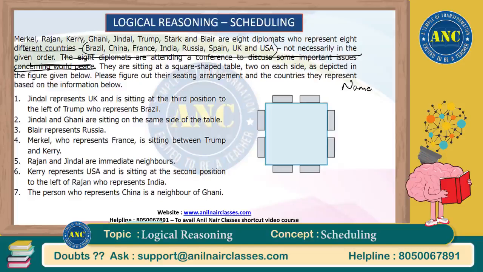Name and the country they belong to. So Jindal represents UK and Trump represents Brazil. Jindal and Ghani are sitting on the same side of the table.